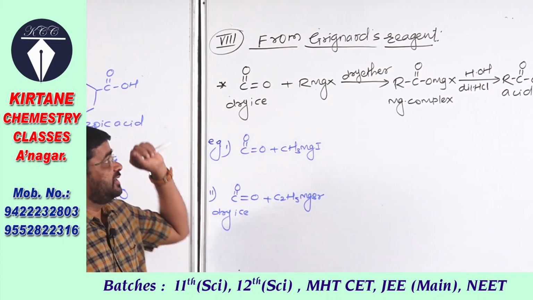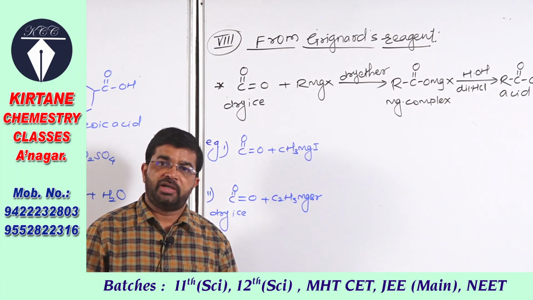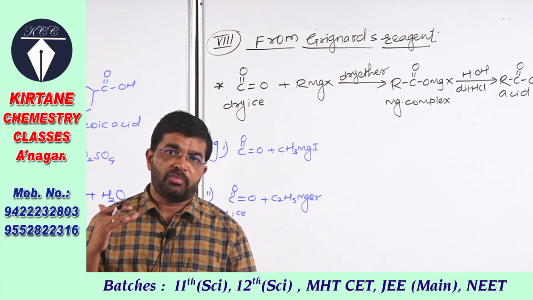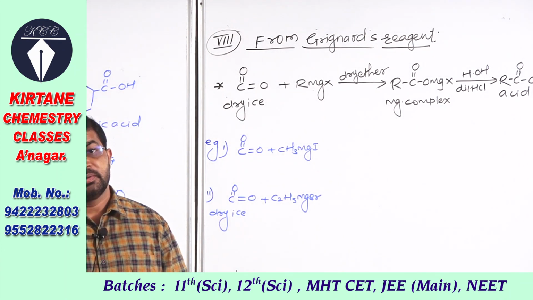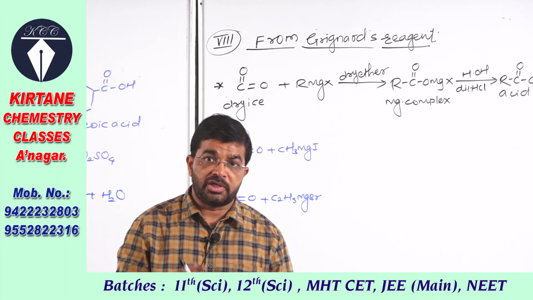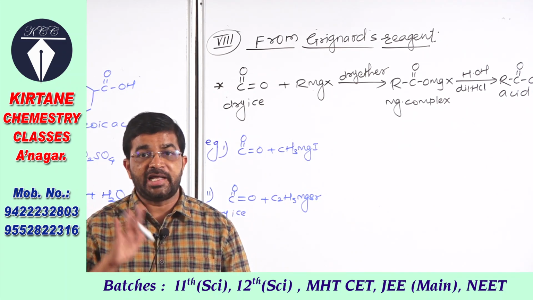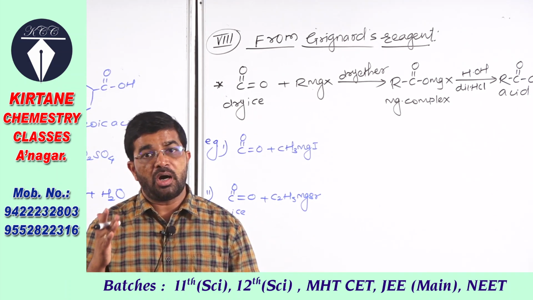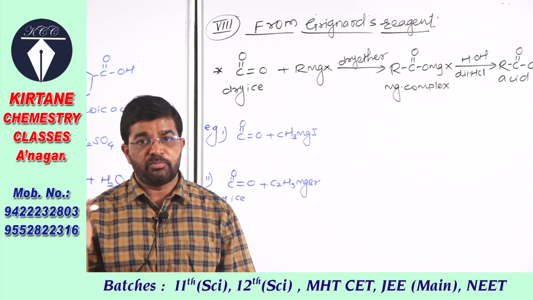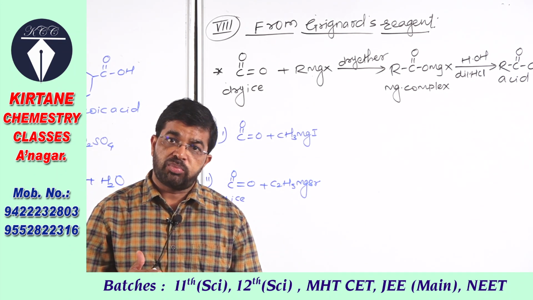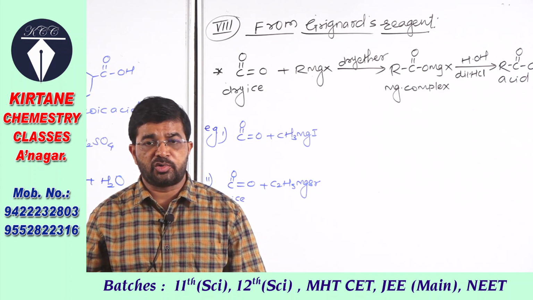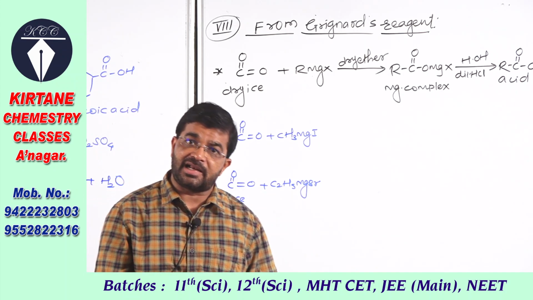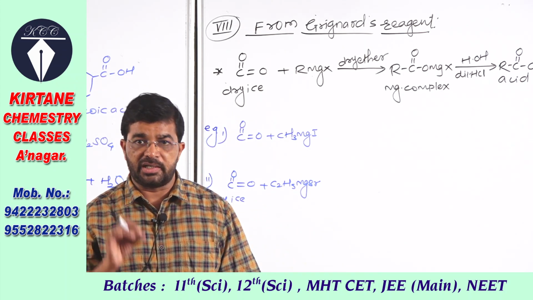See next, and this is the last method to prepare carboxylic acid. Carboxylic acids are prepared from Grignard's reagent. You remember in haloalkanes we studied the Grignard reagent. At that time I told you this reagent is very important. Almost all organic compounds can be obtained from Grignard's reagent, and we have studied ketones, aldehydes, alcohols, and now carboxylic acids can also be prepared starting with Grignard's reagent.